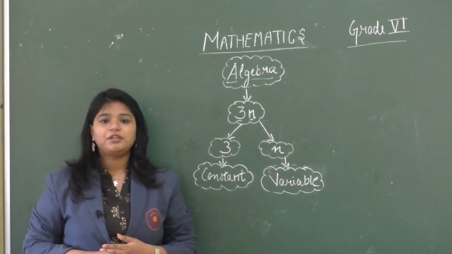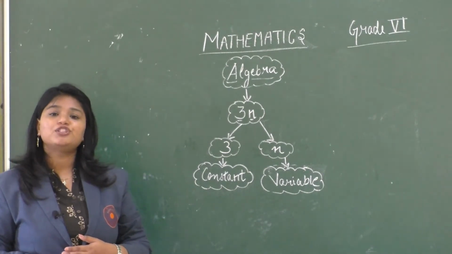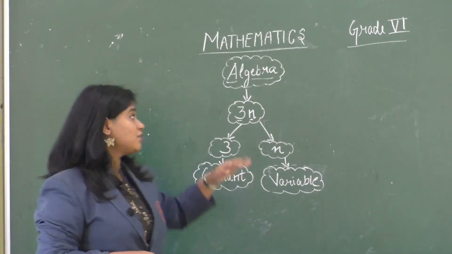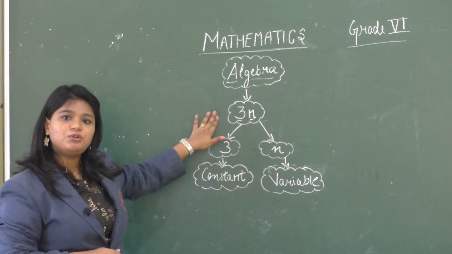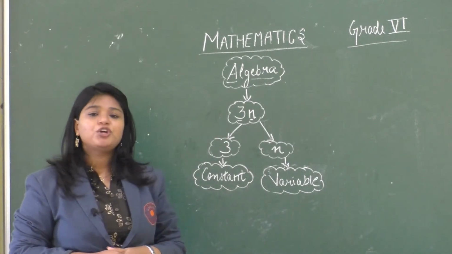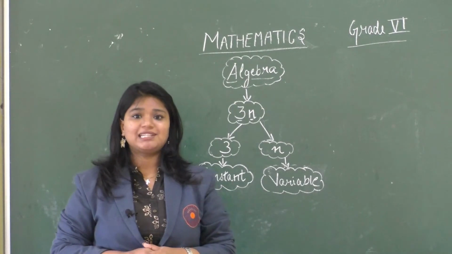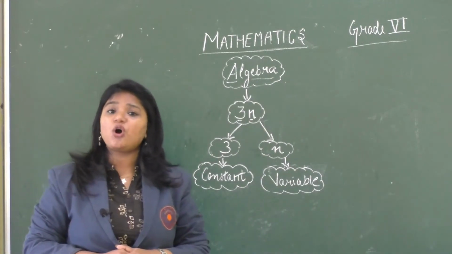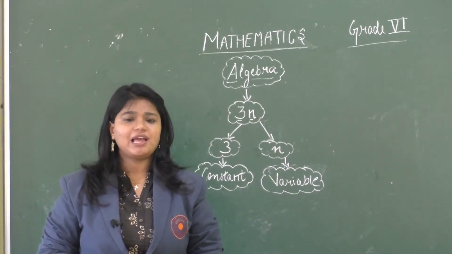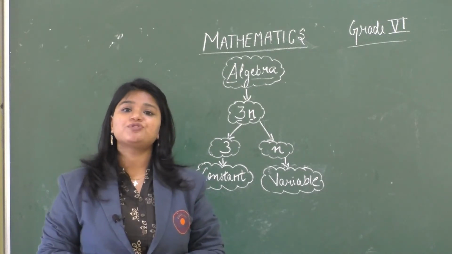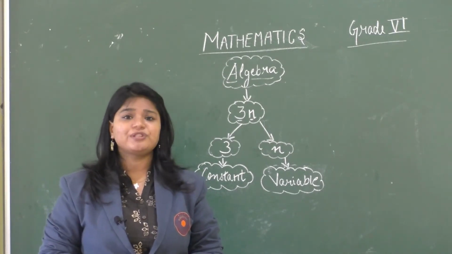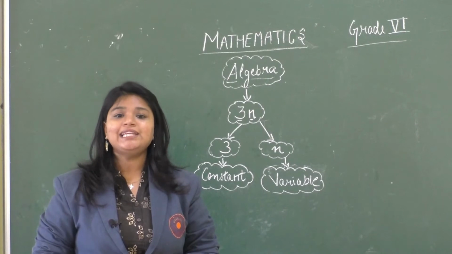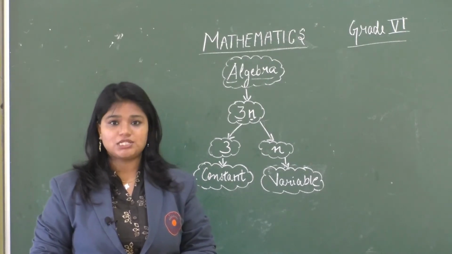Okay class, here we will take the example of the general rule that we formed from the patterns of triangle. The general rule was 3n. Now just notice 3n carefully. 3n is made up of 2 parts, that is 3 and n. The value of 3 is always fixed or it remains same. I cannot say that 3 is equal to 5 or 7 is equal to 11. The value of 7 will always be 7. So any number is termed as a constant.